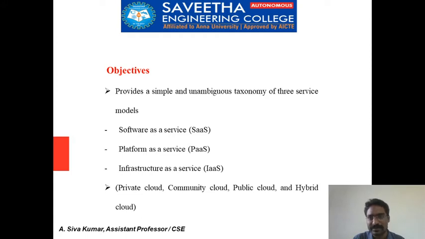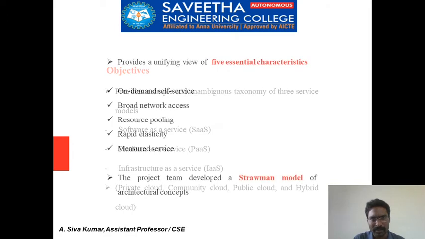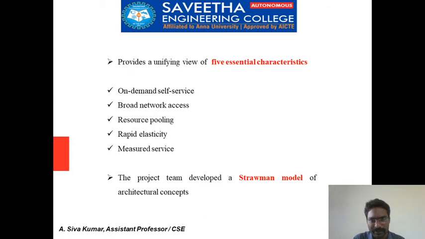The objectives of the NIST cloud architecture are that it mainly provides three service models: software as a service, platform as a service, and infrastructure as a service. These are deployed as a private cloud, community cloud, public cloud, and hybrid cloud. First, we are going to see the five essential characteristics needed for a cloud computing environment.